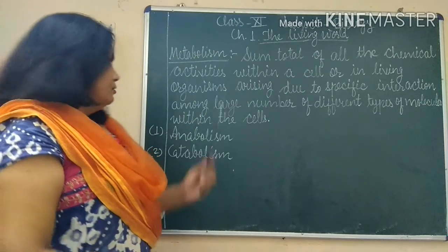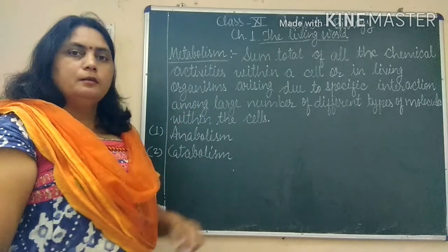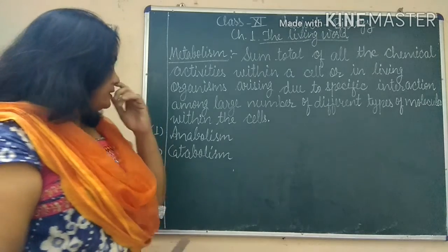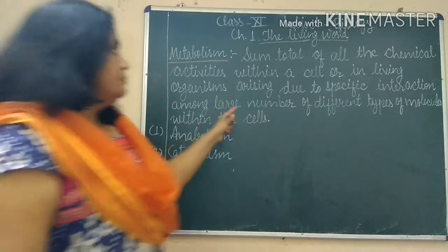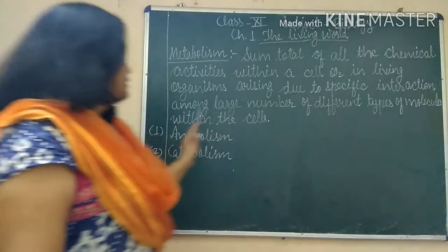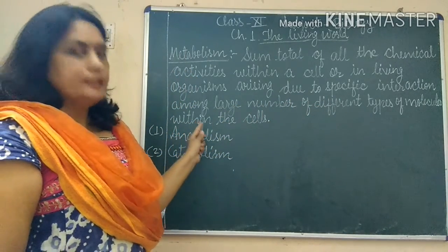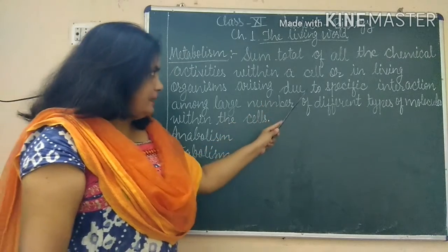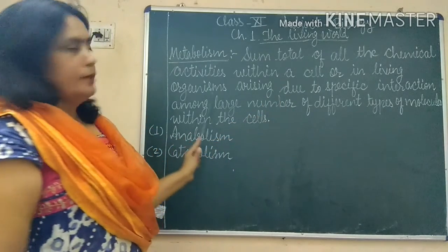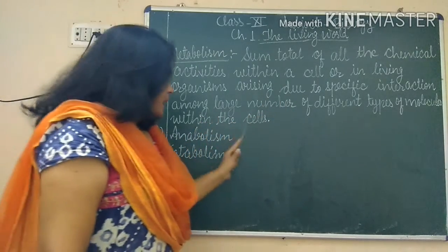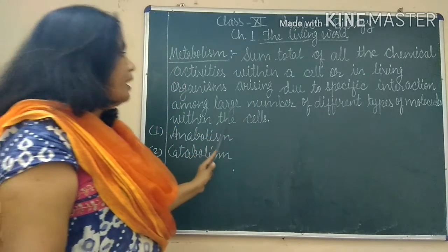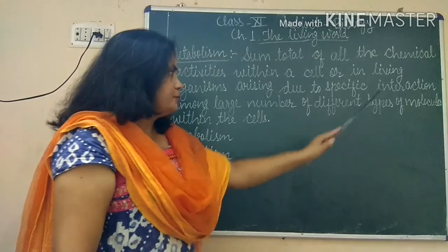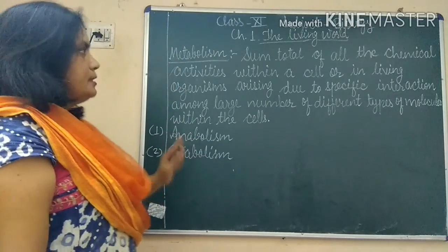In this chapter, today we are going to discuss metabolism, which is an important feature of living organisms. So what is metabolism? Sum total of all the chemical activities or chemical reactions within a cell or in a living organism arising due to specific interaction among a large number of different types of molecules within the cell.